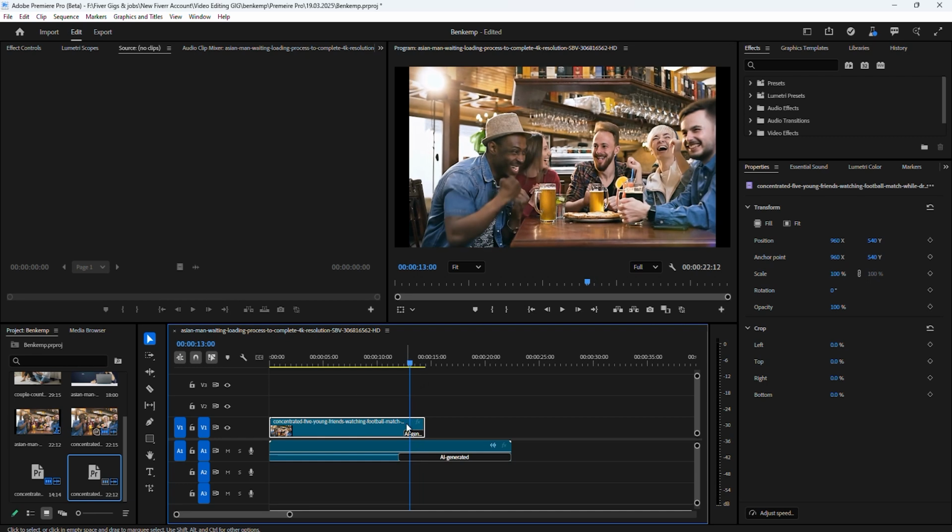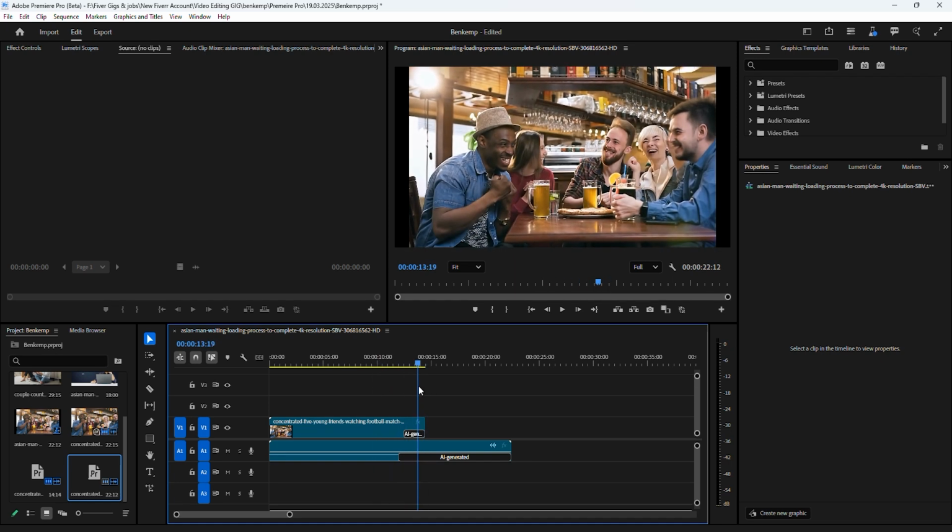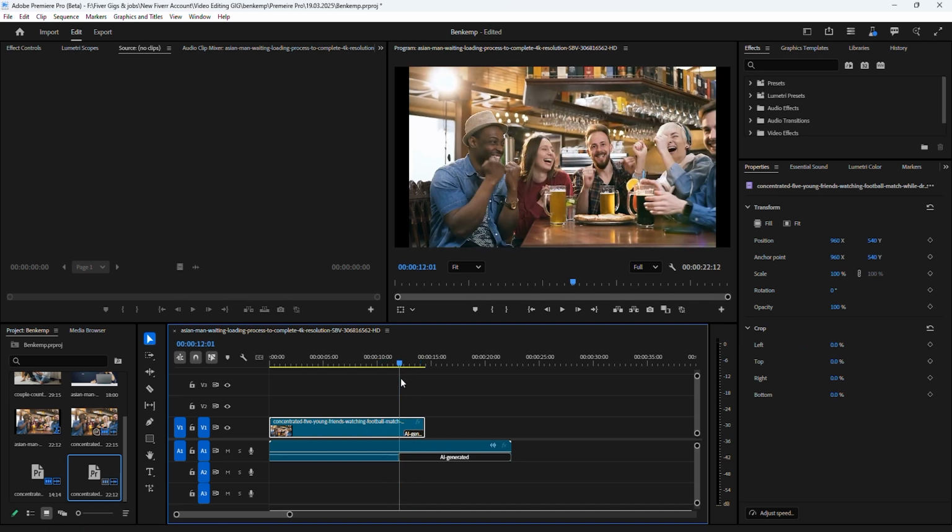If you're not satisfied with the AI-generated extension, don't worry. Simply right-click on the AI-generated label and select Regenerate to create a new variation. This ensures you get the best possible result for your project.